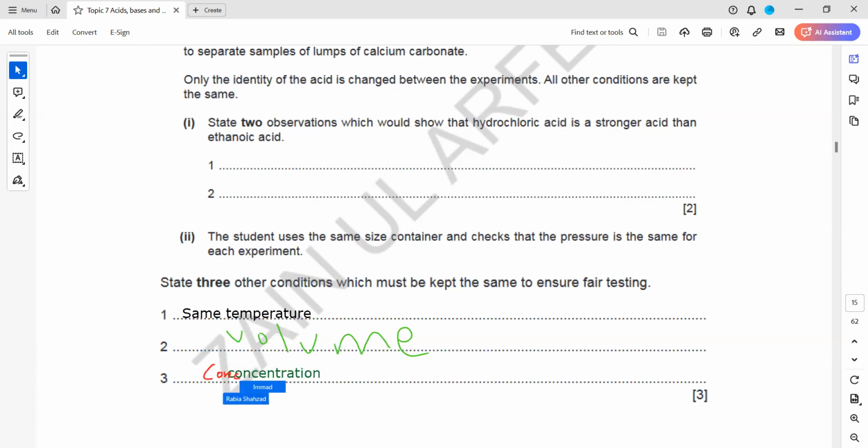Concentration is the right term rather than just volume. Either mention one of them, volume or concentration, any one will be considered. Same temperature should be there. Then you have to say about the size as well, the same size of the lumps.